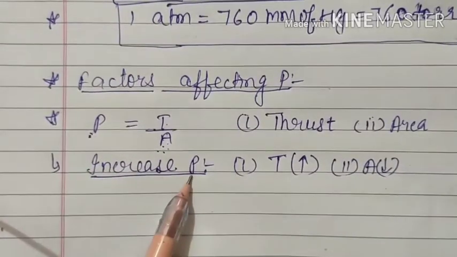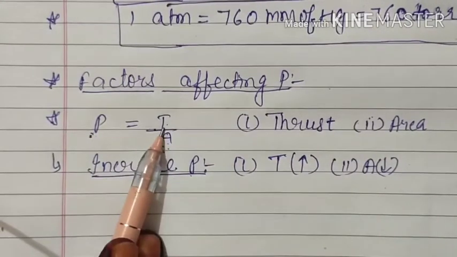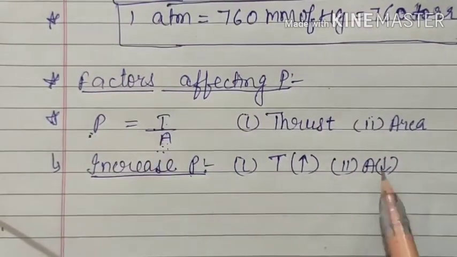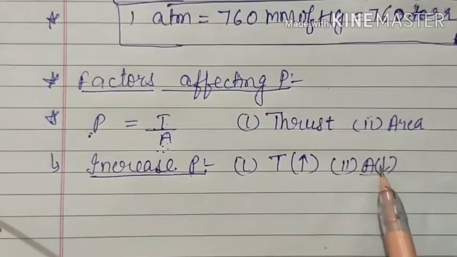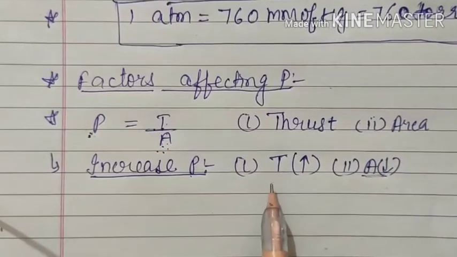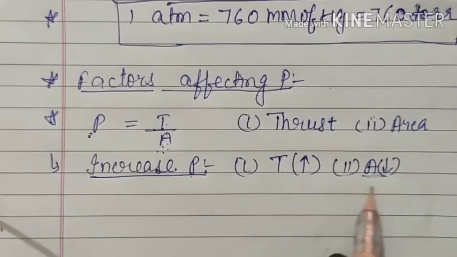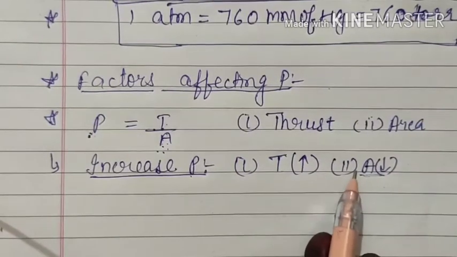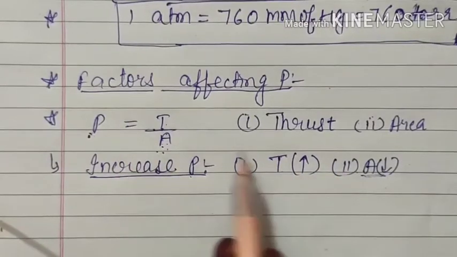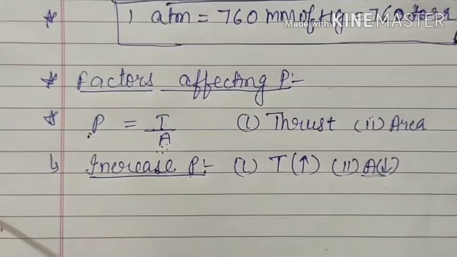So if you want to increase the pressure, you have two methods, either increase the force or decrease the area. Generally we prefer this method just so that we can get maximum output in minimum effort. We do not need to apply more force. That means in minimum work we want maximum output. So generally we prefer this method. Otherwise you can prefer any one of these methods. Here some examples are given. All the examples are very important, so you need to see them carefully.